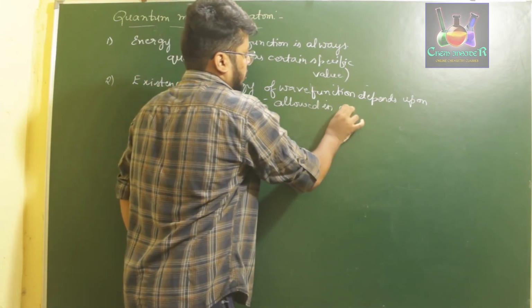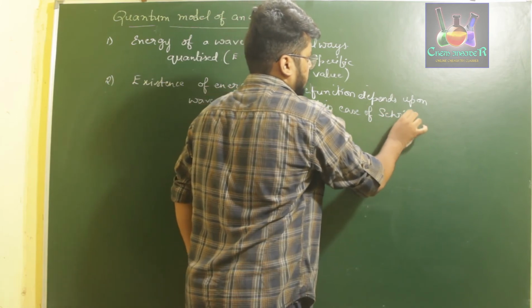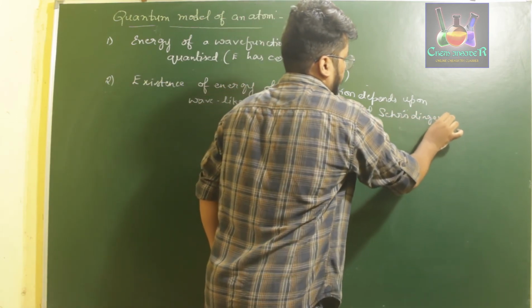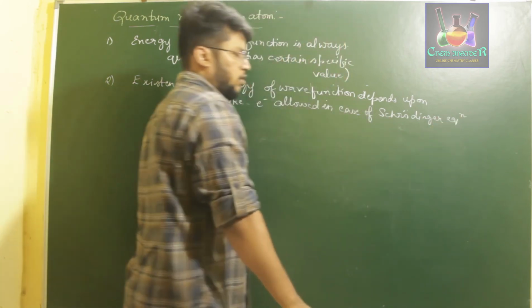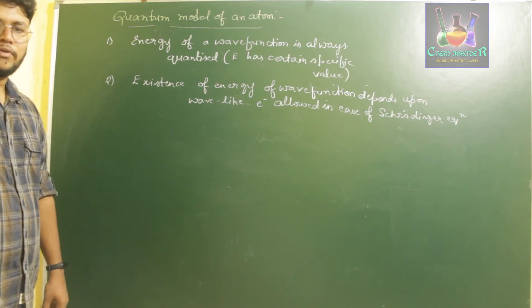According to the Schrödinger equation, the electron has a wave-like nature, so it will have an energy of wave function.